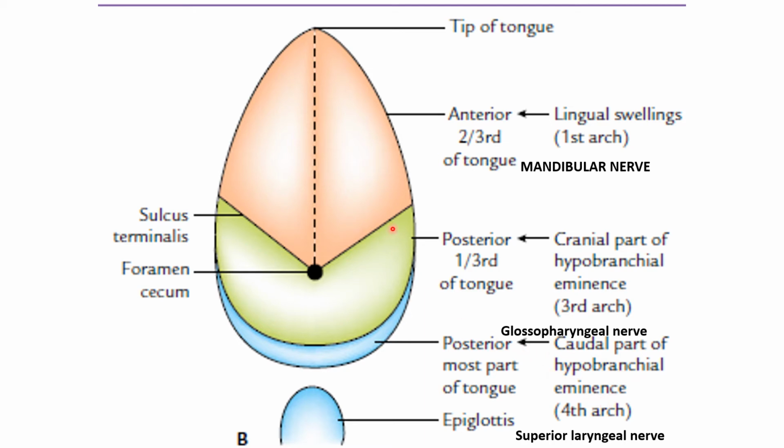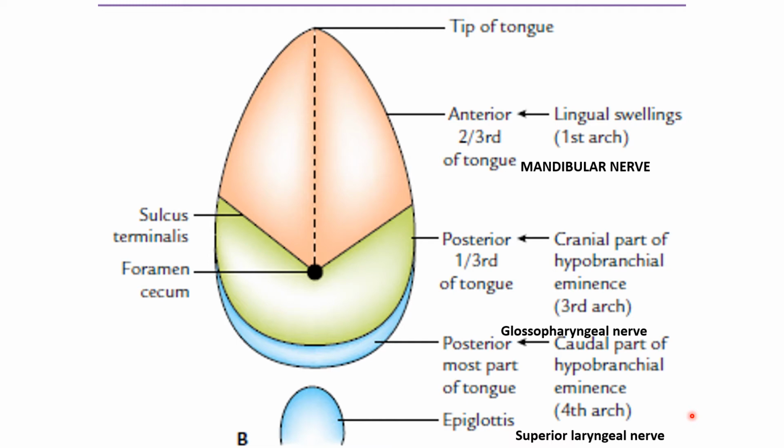So the anterior third is from the mandibular arch, and its nerve is the mandibular nerve. The posterior third is from the third arch, and its nerve is the glossopharyngeal nerve, and the fourth arch has the superior laryngeal nerve. So due to its development, it is innervated by the same nerve supply. Along with these arches, there are the nerves of each arch that supply it. The posterior-most part of the tongue is derived from the fourth arch.